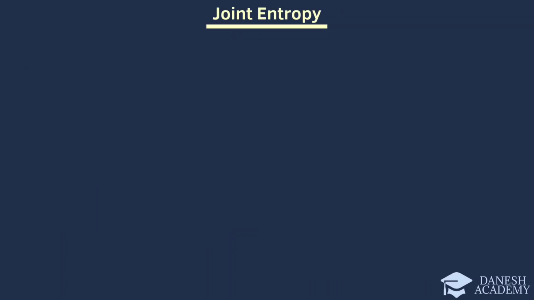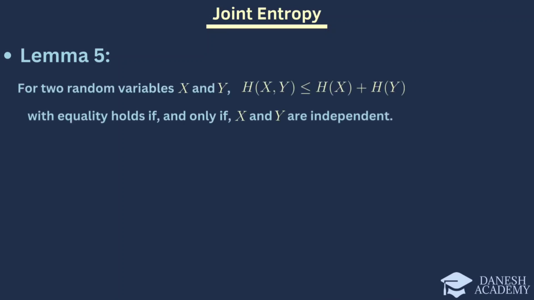In this slide, we introduce lemma 5, which focuses on joint entropy for two random variables x and y. Lemma 5 states that for two random variables x and y, we have this, with equality holding if and only if x and y are independent. To understand why this is the case, let's look at the proof.